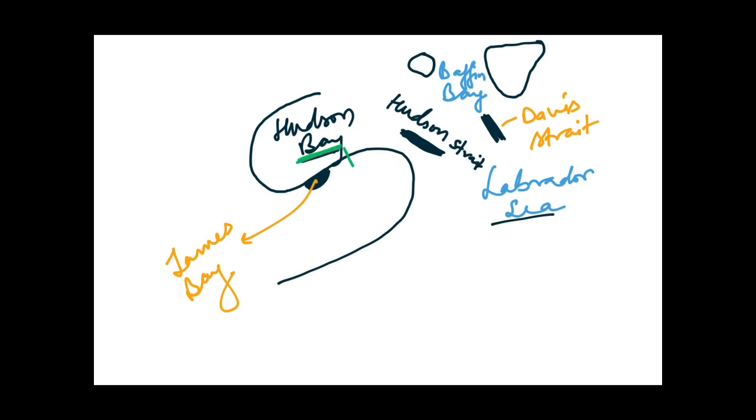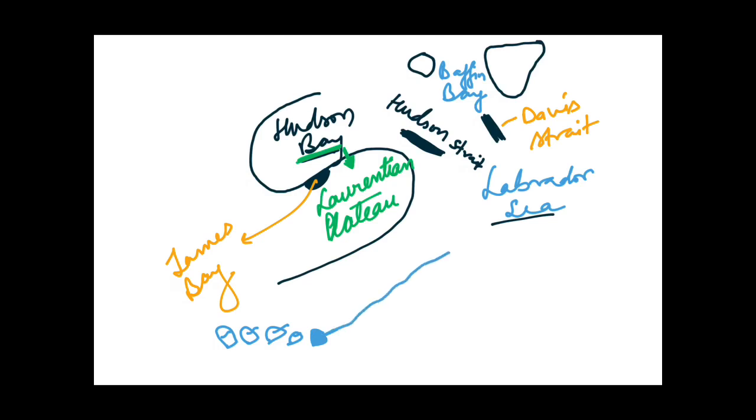Now guys, as you can see over here, this is Hudson Bay, and to the southeast of this Hudson Bay here lies Laurentian Plateau. This Laurentian Plateau is a part of Canada only, and if you remember I told you there lie 5 Great Lakes of North America, that is Lake Superior, Lake Michigan, Huron, Erie and Ontario. And from Lake Ontario, which is the smallest lake among the 5, originates a river, that is St. Lawrence River, which drains into Gulf of St. Lawrence, which is a part of North Atlantic Ocean. So this Laurentian Plateau lies to the northwest of this St. Lawrence River. So let me show you these features in the original map to make your concept more clear.